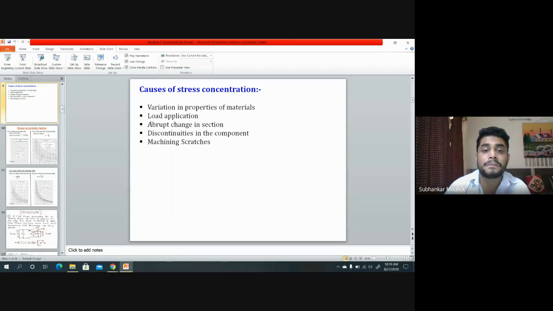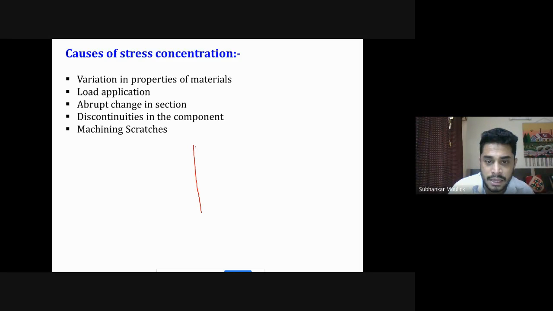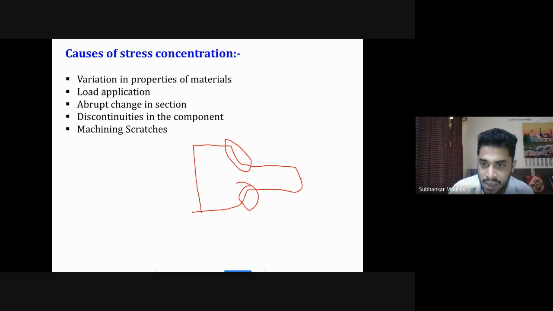Then there can be an abrupt change in the cross section of the plate. Just now I have shown you abrupt change in the cross section. This is the abrupt change in the cross section of the plate. See, here you have made a fillet, here you have made a fillet, and then you are applying a tensile load in this plate. These are called abrupt change in the cross section. Then, discontinuity in the metal component.